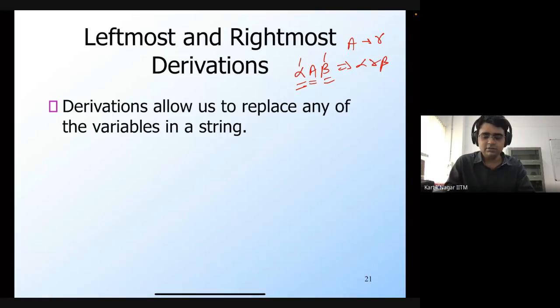Okay. So in the case of leftmost and rightmost derivations, we will enforce some constraints on which non-terminal to pick, and to apply the production rule for that particular non-terminal.